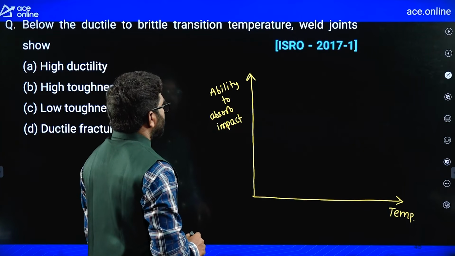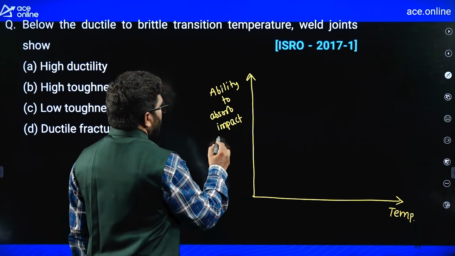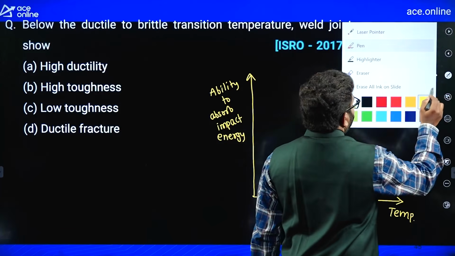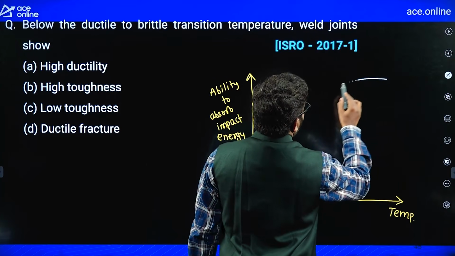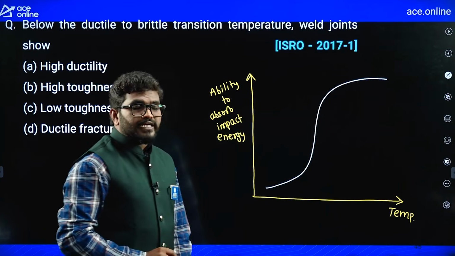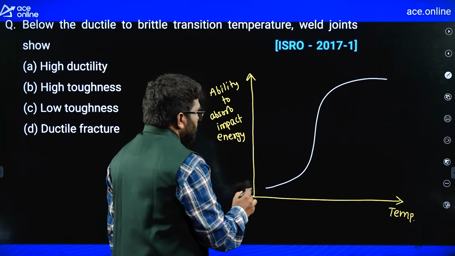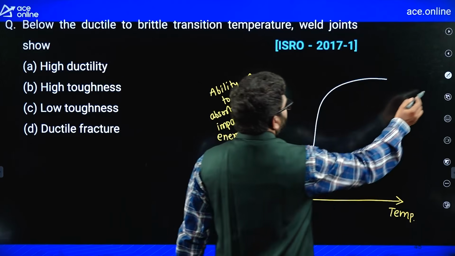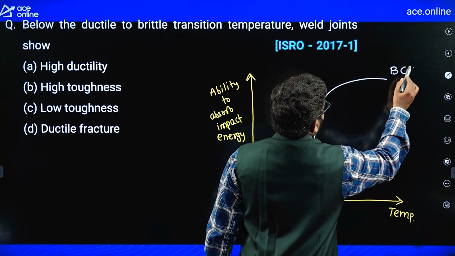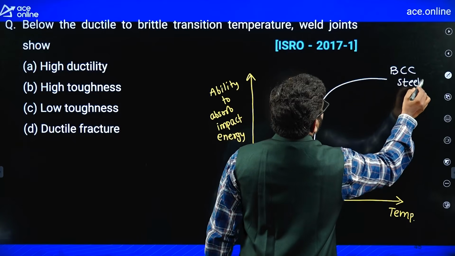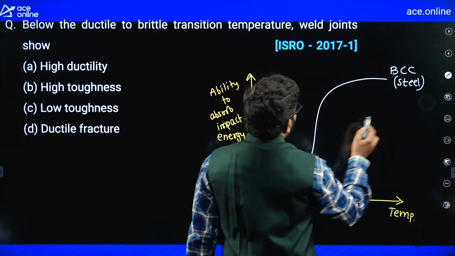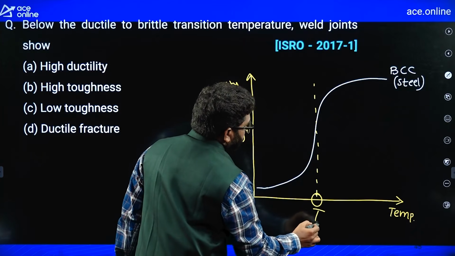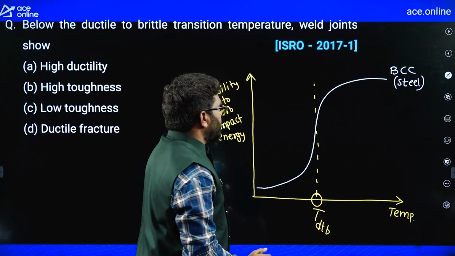X-axis is temperature, y-axis is ability to absorb impact energy. Now, if we consider the graph is like this, especially only the BCC structure metals follow this ductile to brittle transition phenomenon. BCC structure metals, you can take steel as the best example. Steel follows like this. Now there is a transition temperature. This is the ductile to brittle transition temperature.